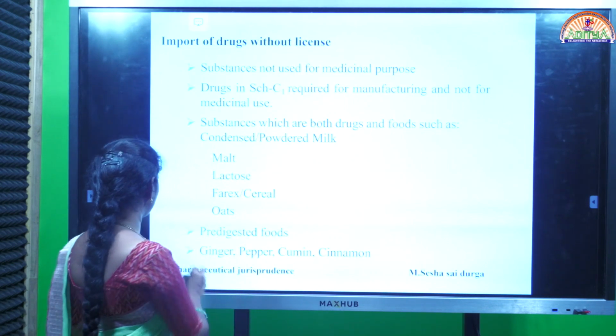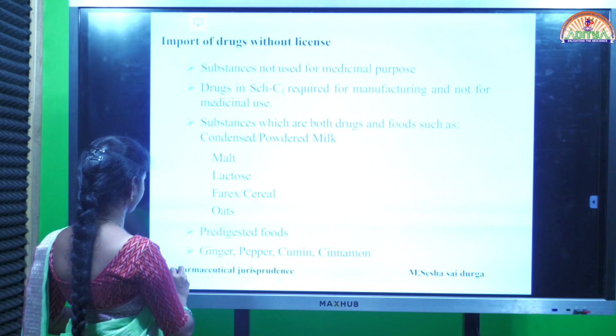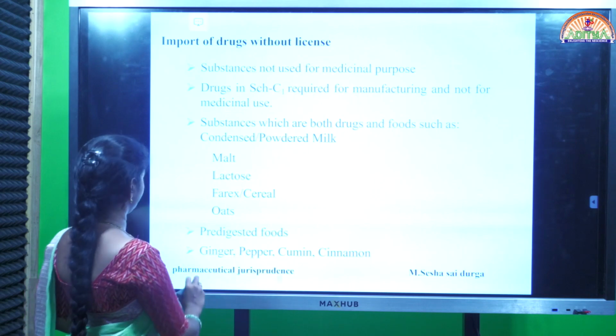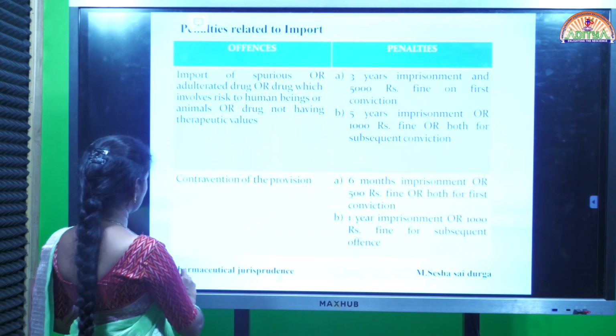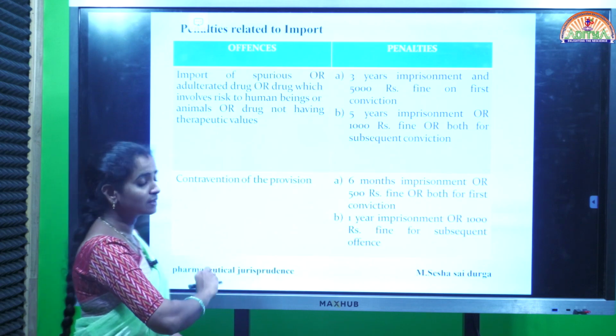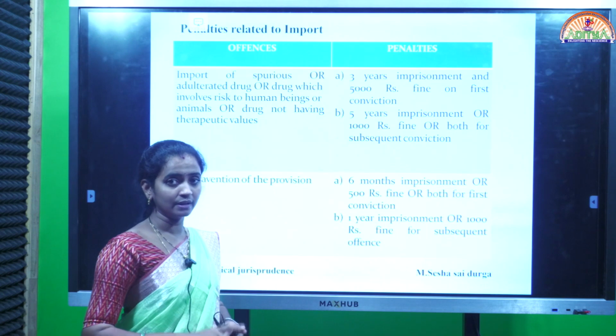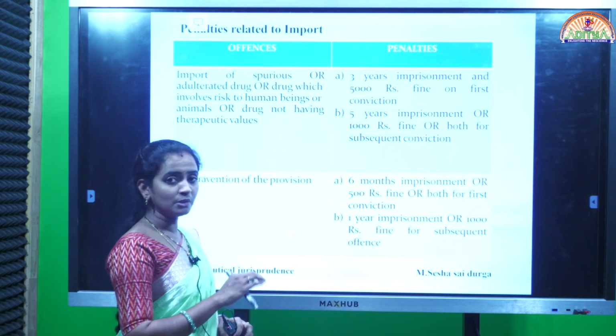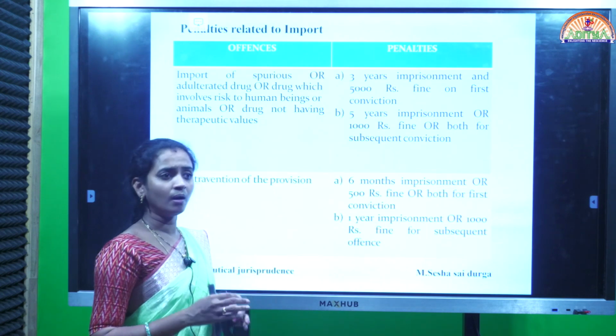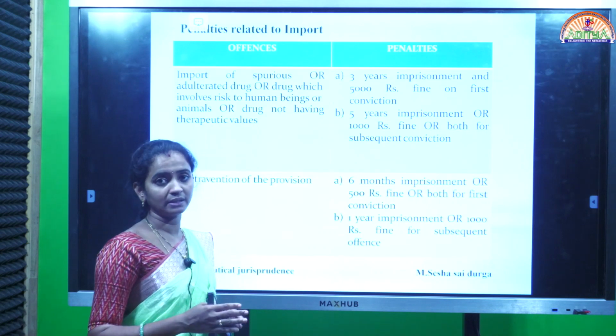Finally, the next one is about offences and penalties. According to the Drugs and Cosmetics Act 1940 and its rules 1945, some provisions, conditions and regulations are provided by the act.